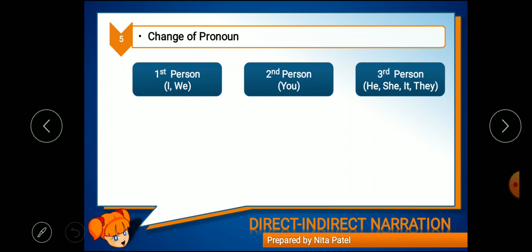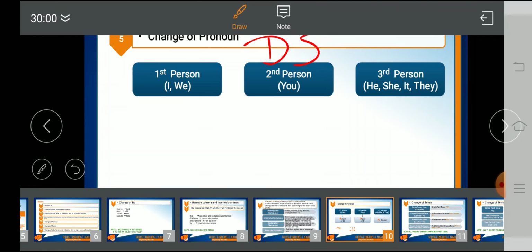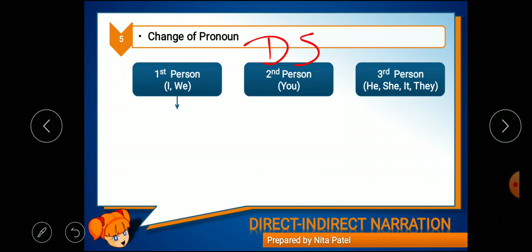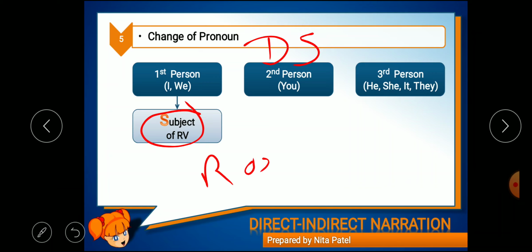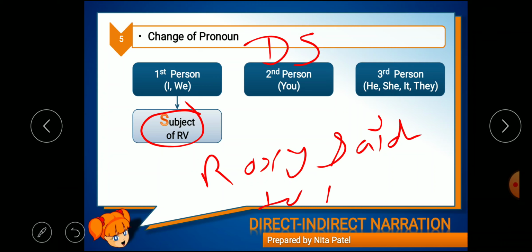So how will they convert? If a first person pronoun is used in the direct speech, that is DS, then what will we do? We will convert the pronoun according to the subject of RV. Now what is the subject of RV? For example, Roxy said to Rosie.